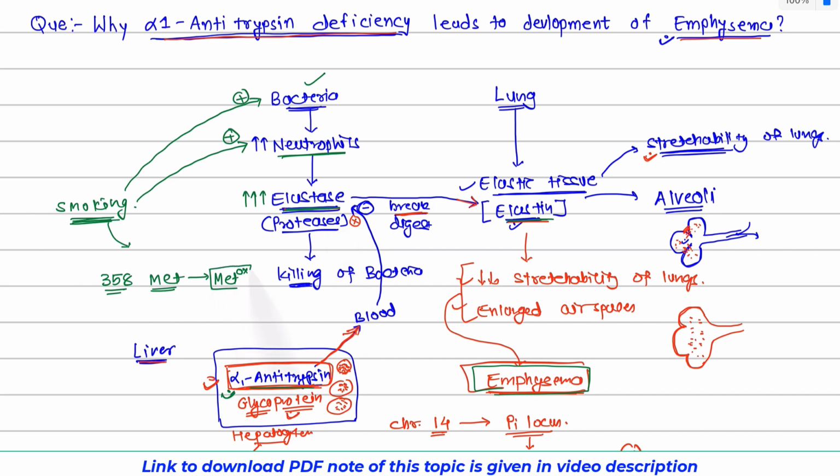But once it gets oxidized, it will not be able to act on elastase. So again it can lead to emphysema. So as you can see, smoking has a threefold effect: one over bacteria, second over neutrophils, and third over the oxidation of methionine of the α1 antitrypsin. All three pathways lead to increased elastase activity and ultimately to emphysema. So that is the complete picture or pathophysiology of emphysema.